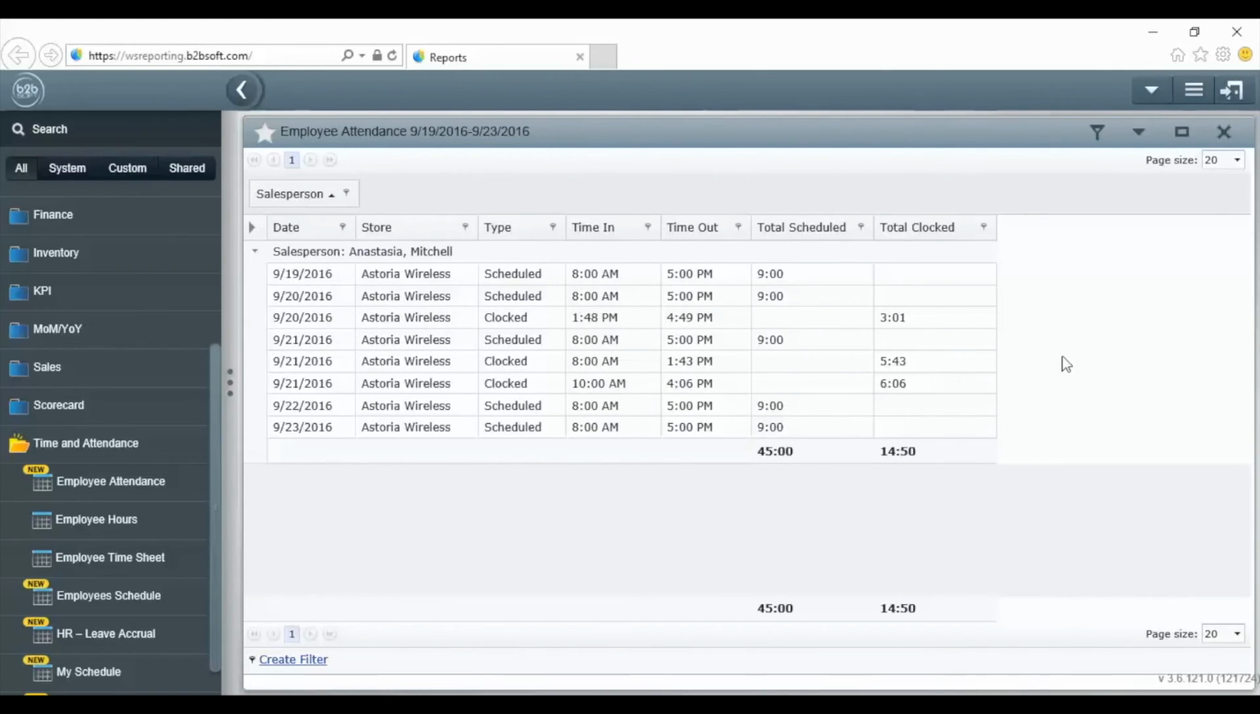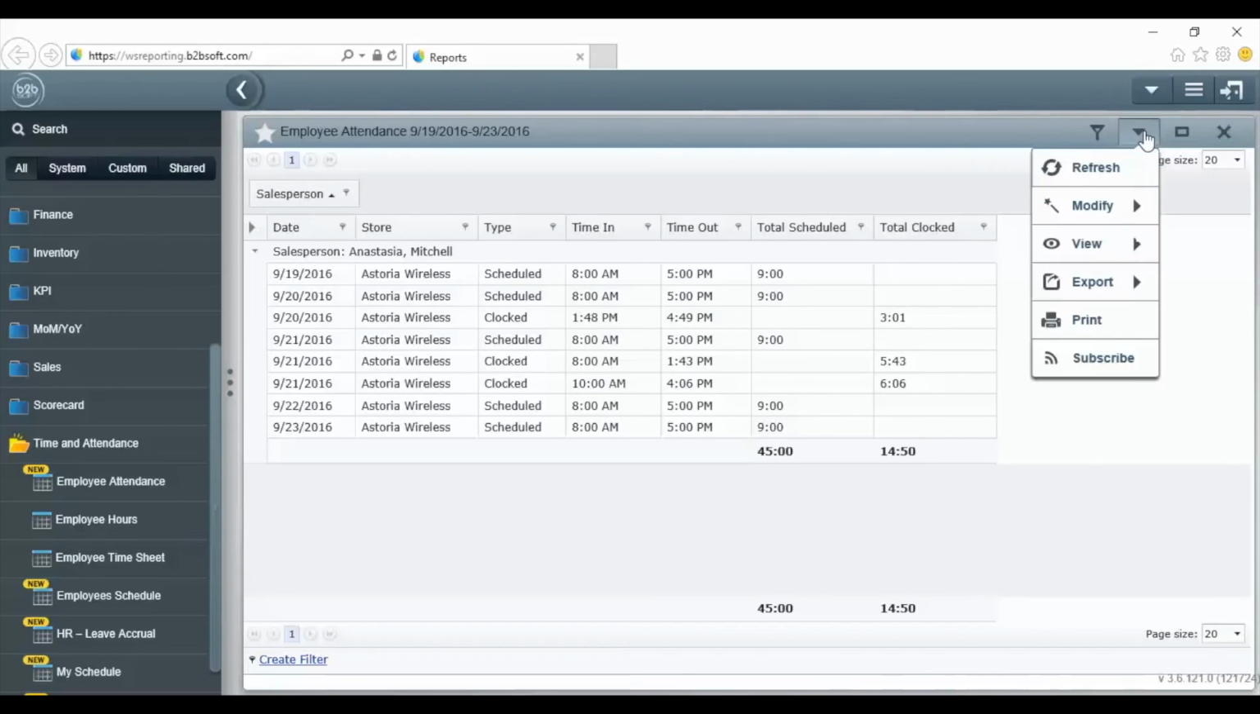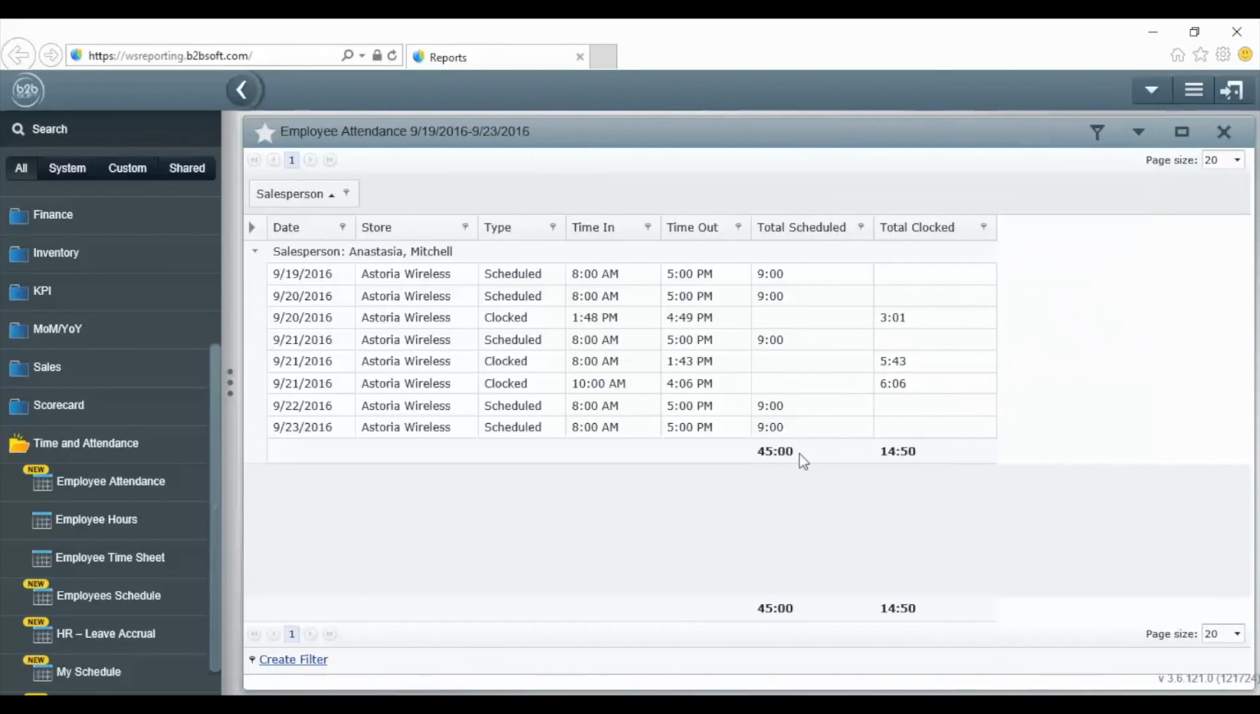You may easily export or print out hours reports and subscribe to get the timesheets emailed to you on a regular basis. This concludes the overview of Employee Time Clock Manager and Employee Attendance Reports. Thank you.